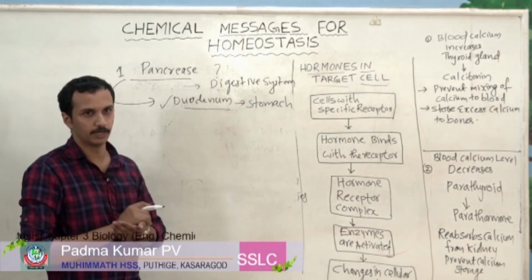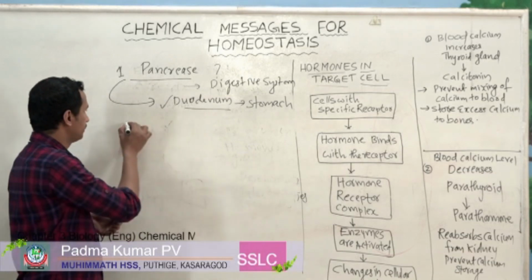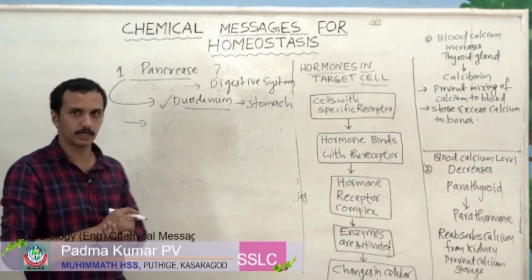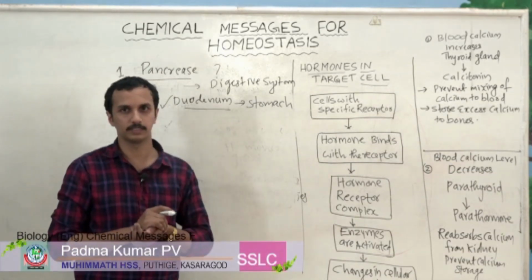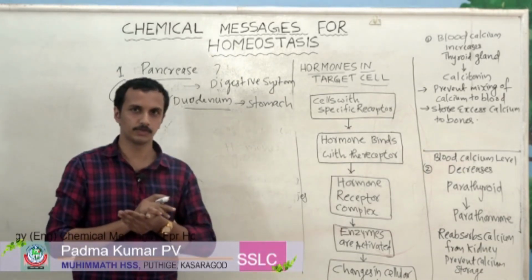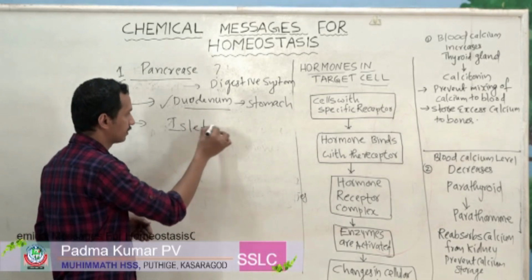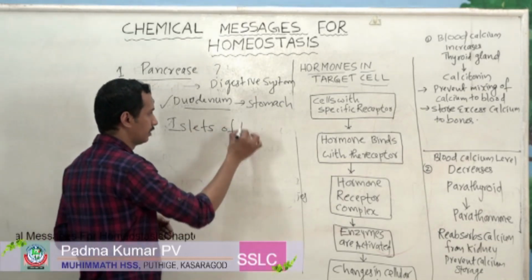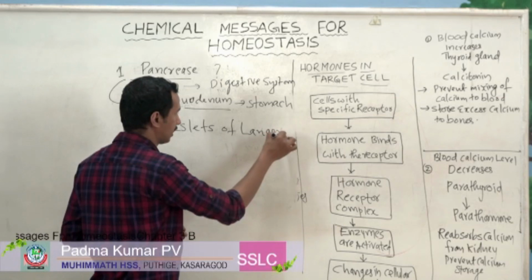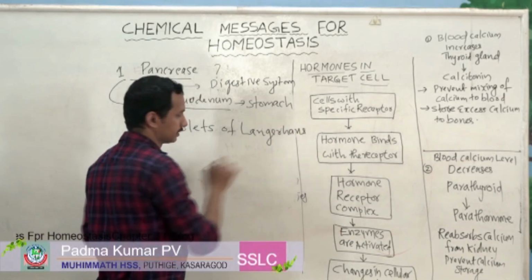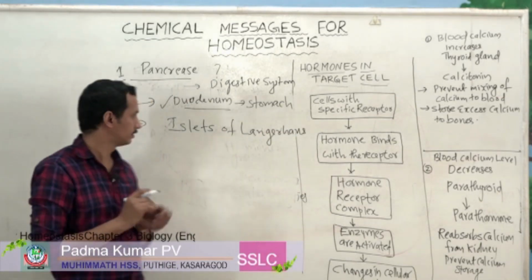Inside the pancreas there is a group of cells called the islets of Langerhans. What is it?